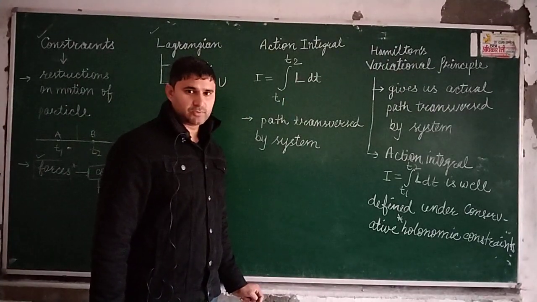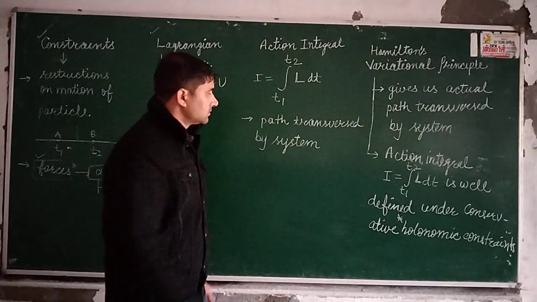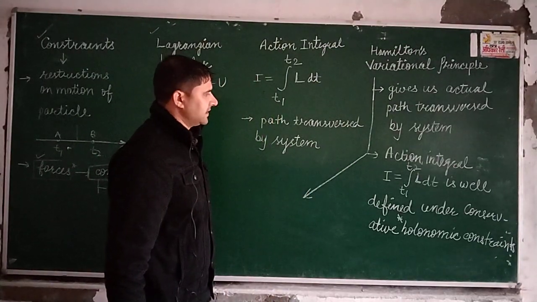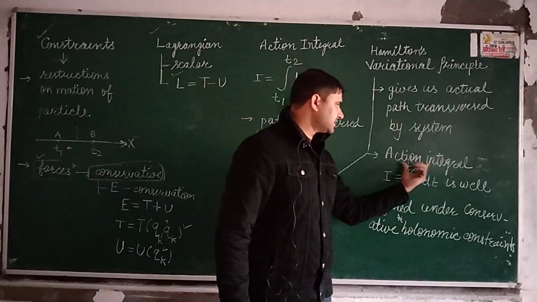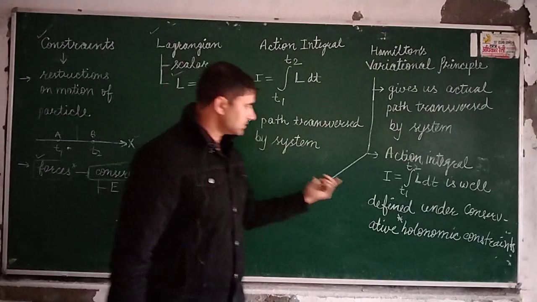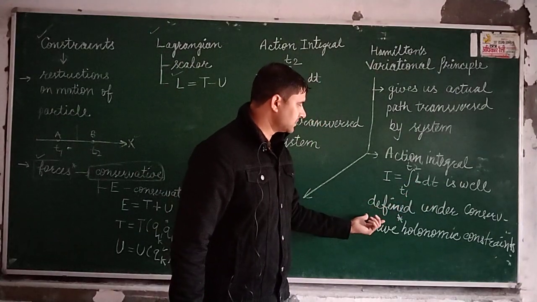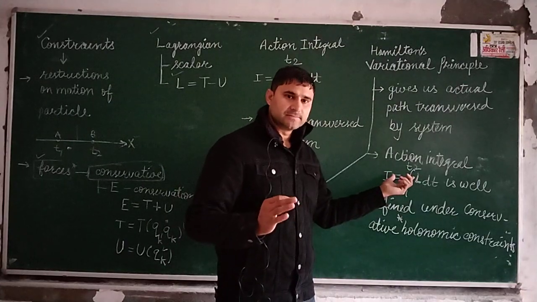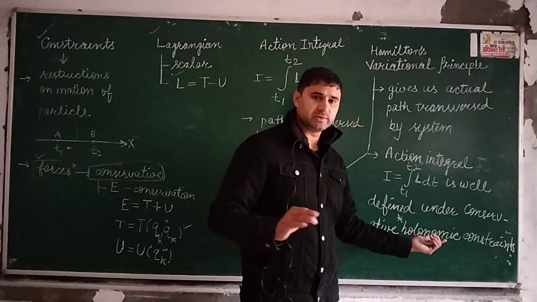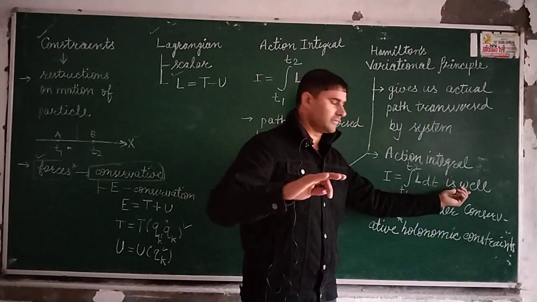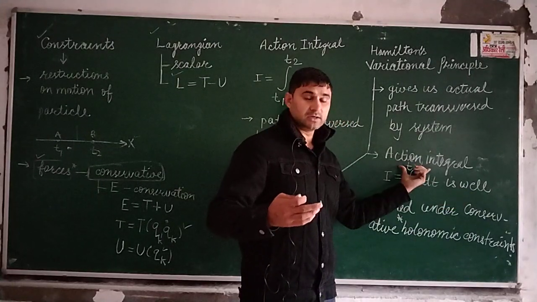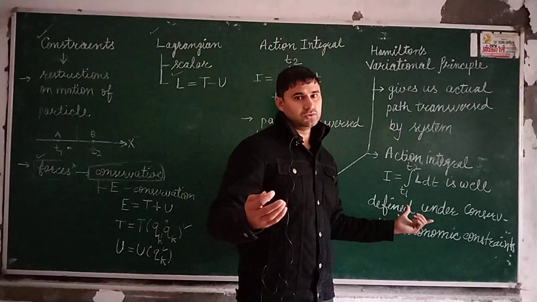So class, the third point which we can say about Hamilton's variational principle is that the action integral tells us about the path traversed by the system, that is well defined. It means that if the system is moving under conservative holonomic constraints, then the path is well defined. It means any variation in the action integral will be equal to 0.